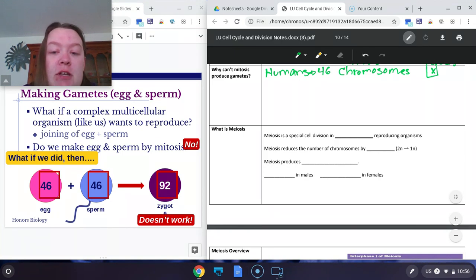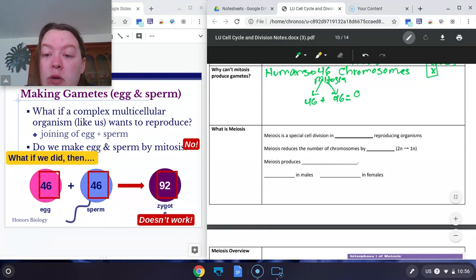Now, if we used mitosis to make our sperm and our egg, the sperm would have 46 chromosomes. The egg would have 46 chromosomes. When the egg and the sperm come together to make the baby, it would have 92. That is not correct. If a baby had 92 chromosomes, well, they would not even exist.